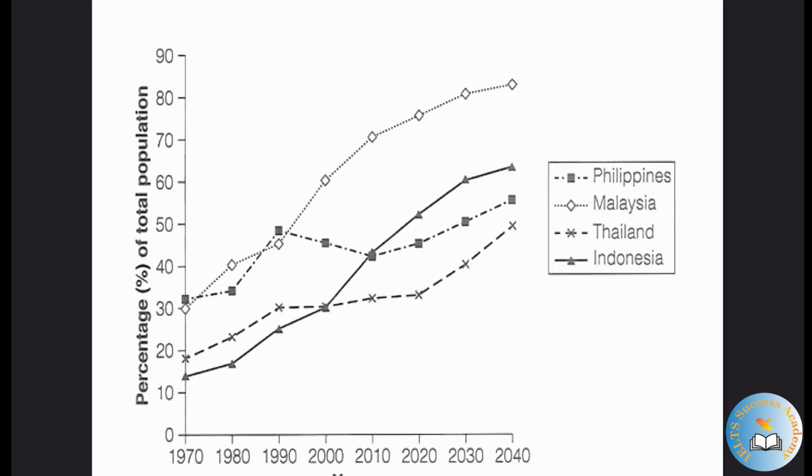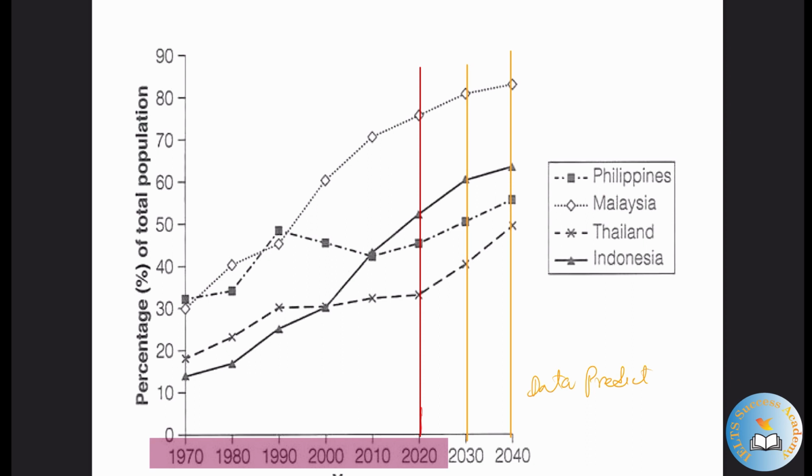Now, as you can see, it talks about the percentage of people living in cities. You've got 1970, 80, 90, 2000, 2010, 2020, 30, and 40. Currently we are in 2023, right? So we've got predictions for 2030 and 2040. These are years that have not come yet. So for the years 2030 and 2040 data has been predicted, while between 1970 and 2020 is the era that we already know about.